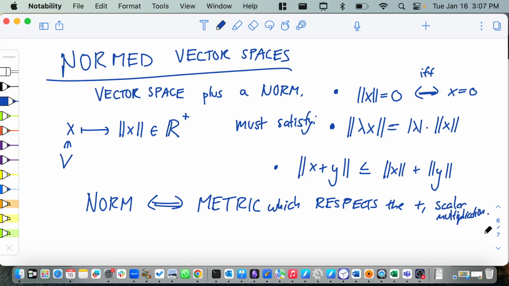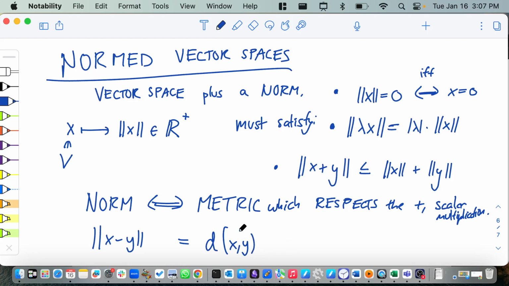And very specifically, if you have a norm, how do you make a metric? You make the metric by saying the distance between x and y is the norm of x minus y. Once you have a notion of subtraction, you can always find the distance between any two things by just subtracting them and then taking the norm. And you'll see that all the properties of metrics translate into the properties of norms if you have things set up in the right way.